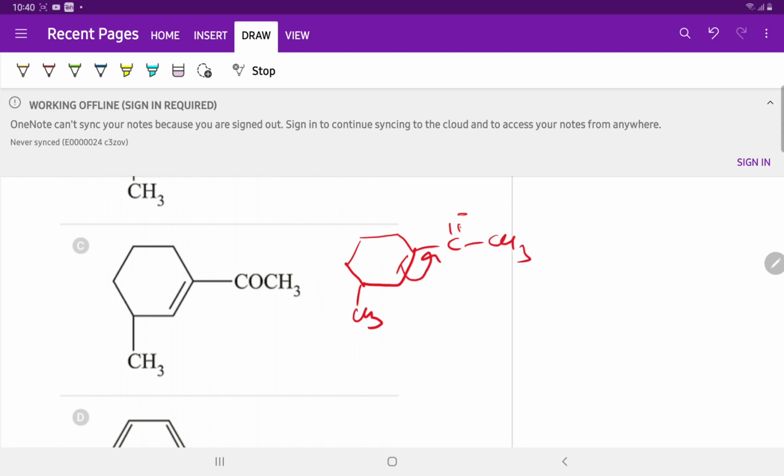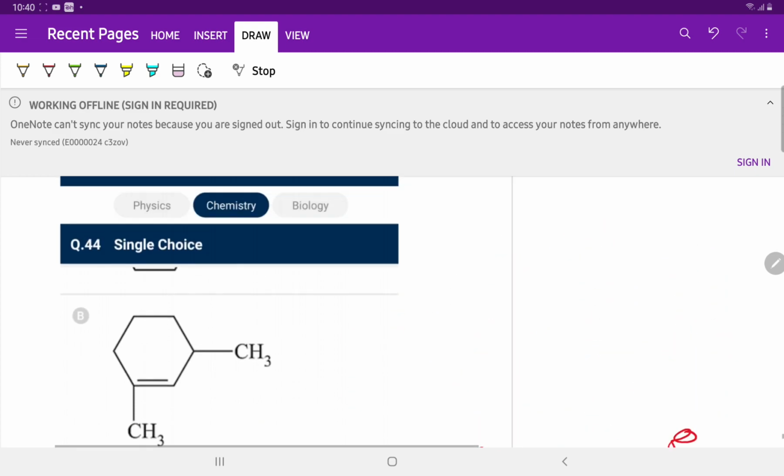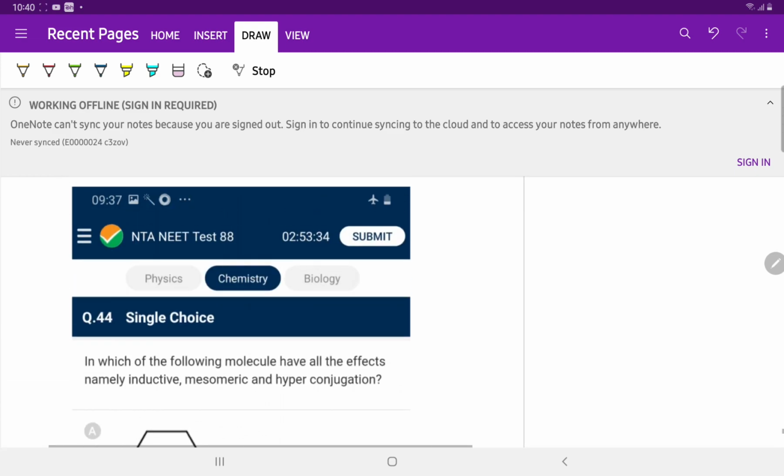When this bond is moved, then the negative charge is shifted to oxygen. This is CH3, double bond CO negative and CH3. This is the mesomeric effect,